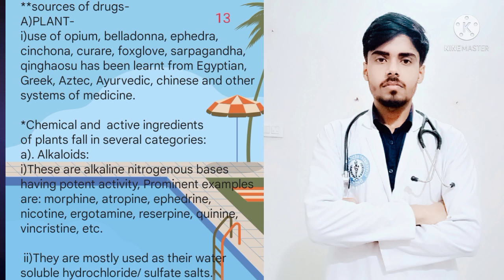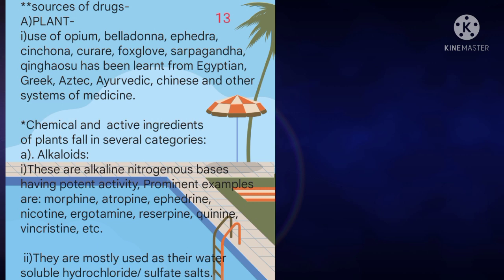First is alkaloids. These are alkaline nitrogenous bases having potent activity. Prominent examples of alkaloids are morphine, atropine, ephedrine, nicotine, ergotamine, reserpine, quinine, and vincristine. They are mostly used in their water soluble hydrochloride and sulfate salts.